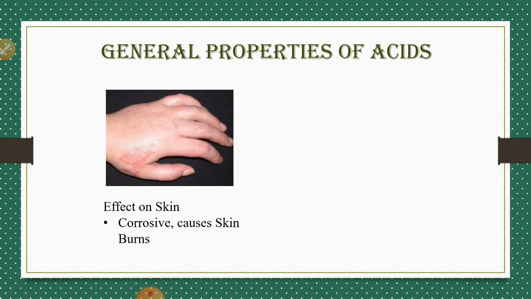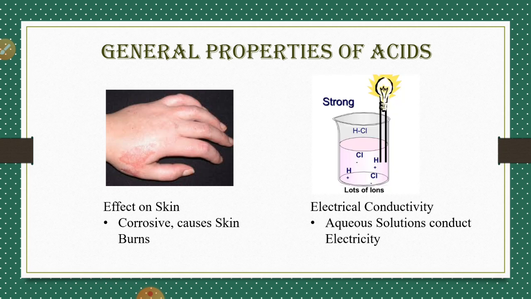Acids have a very harmful effect on skin, and those acids which have a very low pH are generally corrosive in nature and cause skin burns. Similarly, the aqueous solution of all acids conducts electricity. Why do they conduct electricity?